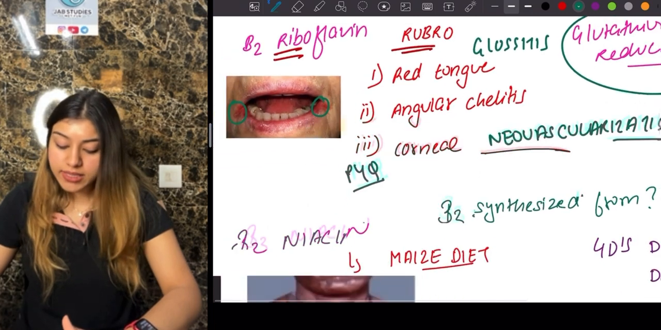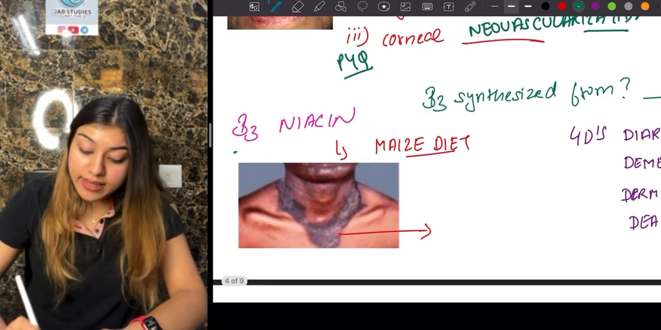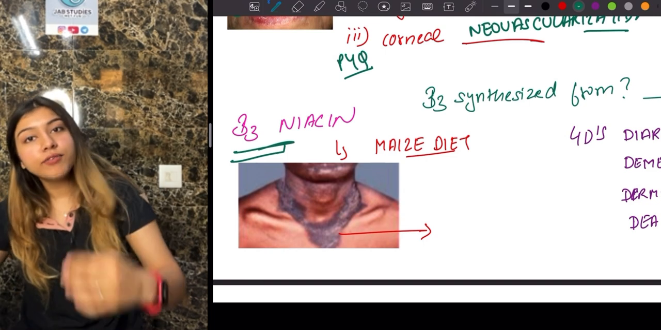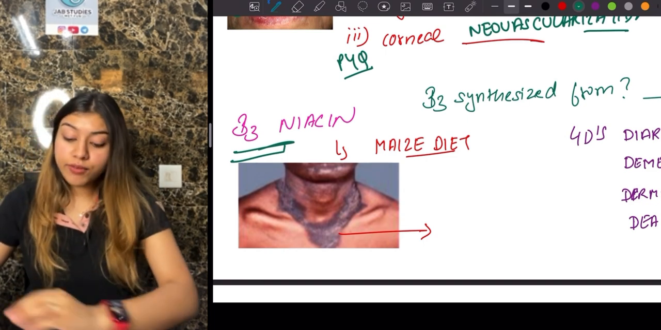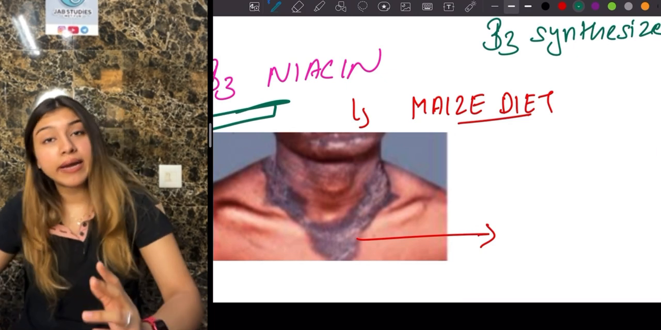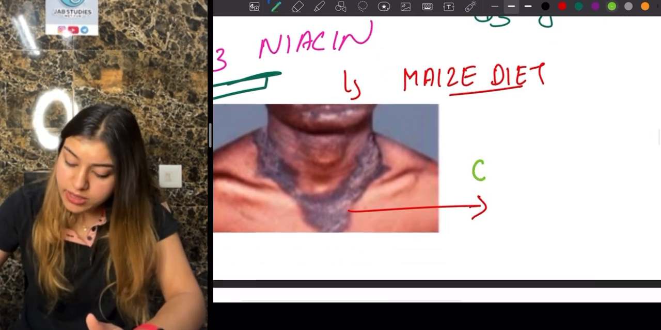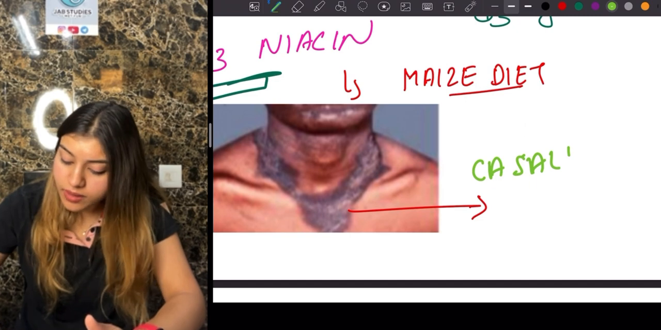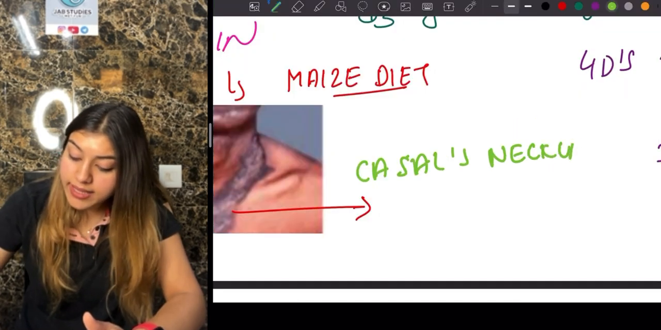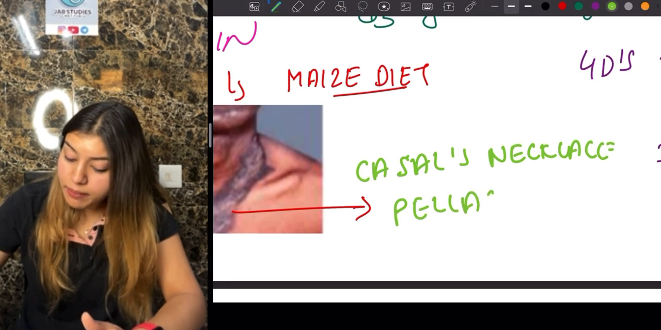Okay. Next, another very important PYQ, guys, that is going to be our vitamin B3 deficiency. That is our niacin deficiency, guys. Niacin deficiency will cause this. You must have seen this in derma PYQs, in medicine PYQs as well, right? So this is our Casal's necklace. And where do I see this, guys? I will see this in Pellagra.